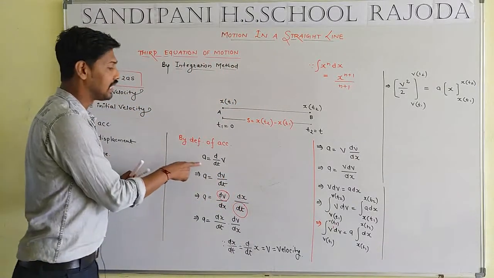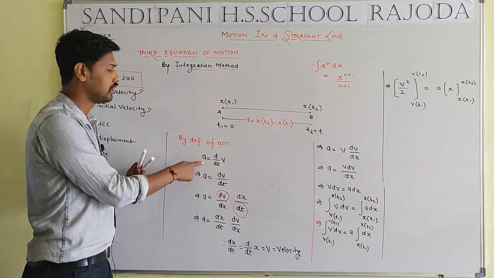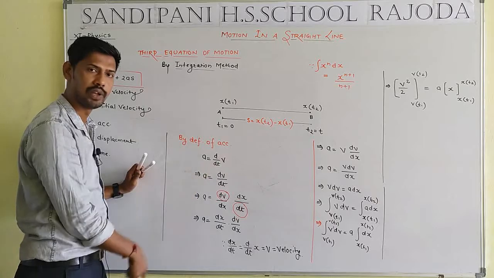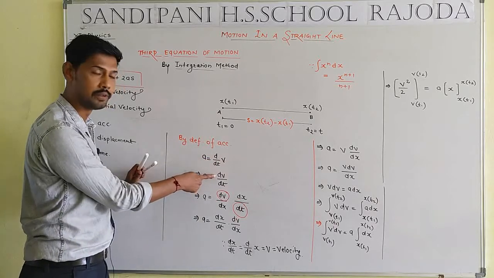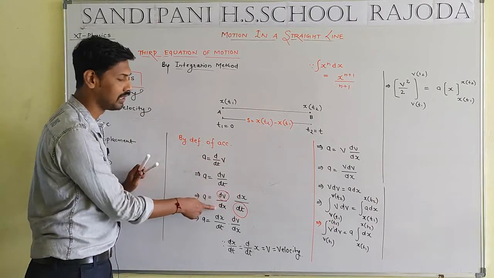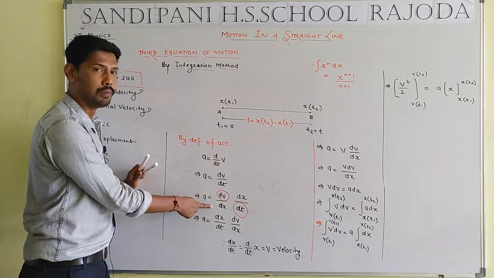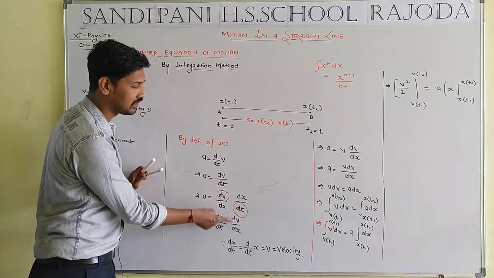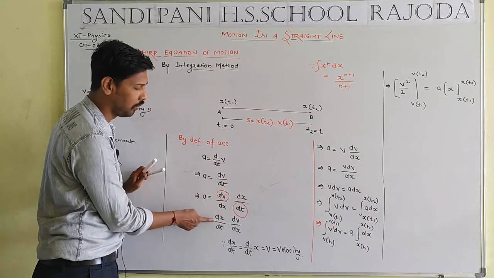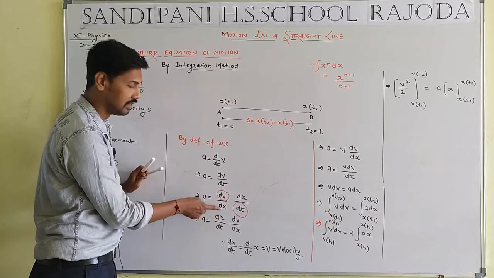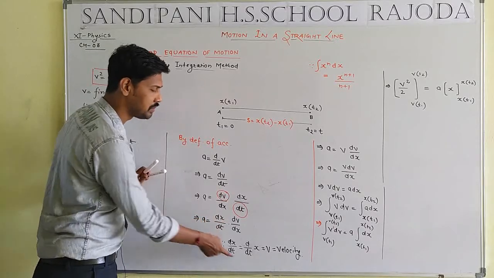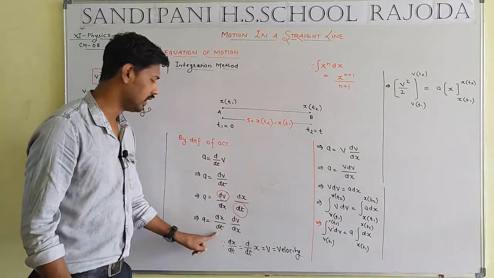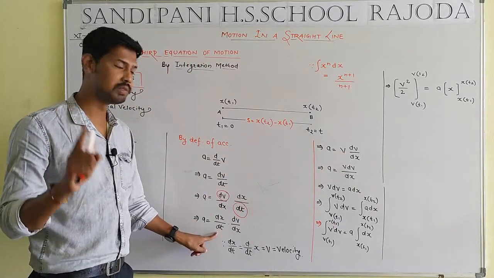First step, acceleration. What is the definition of acceleration? The rate of change in velocity, such that dv by dt. We have to multiply and divide by dx. What did we do here? Multiply and divide by dx, such that dv by dx and dx by dt. The rate of change in displacement is known as velocity, such that a equals v dx by dt, replaced by the velocity, that means a v.